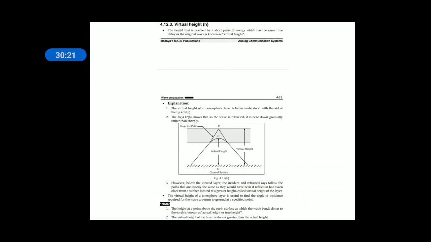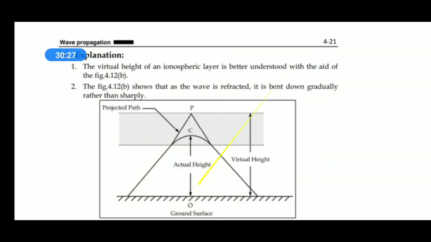The third property is virtual height. Virtual height and actual height. When an EM wave is sent from a transmitter, it goes straight when the medium is the same.